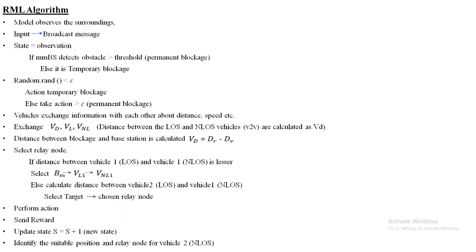If a vehicle is found satisfying the above three conditions, then the shortest path is calculated between the relay node and the non-line of sight vehicle. If the condition is satisfied, that particular vehicle is chosen as a relay. Once the target is chosen, the action is performed, and for every successful action a reward is obtained and the state is updated. Then the RML goes in search of another non-line of sight vehicle and relay node for suitable communication.